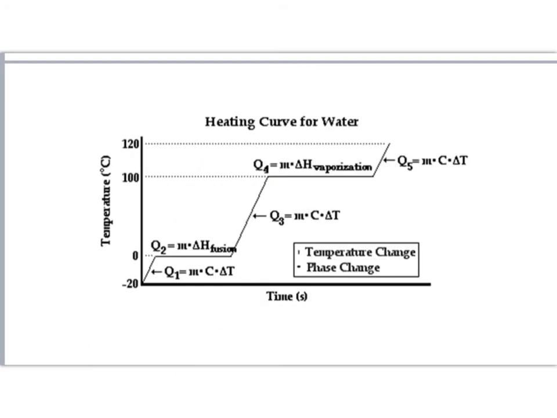We have covered this heating curve. Now put the formulas. In the first section, there's a temperature change, so I'm going to use the formula mcΔT. In the melting process, I'm going to use the formula m times LF. For the increased temperature of water, the formula mcΔT. In boiling, m times latent heat of vaporization, and for the increased temperature of gas, mcΔT.